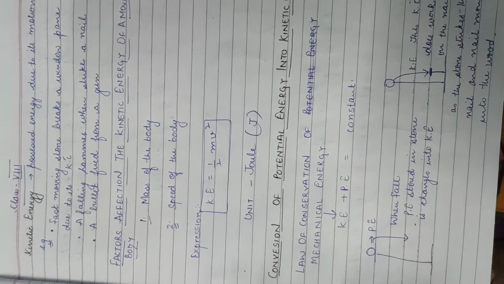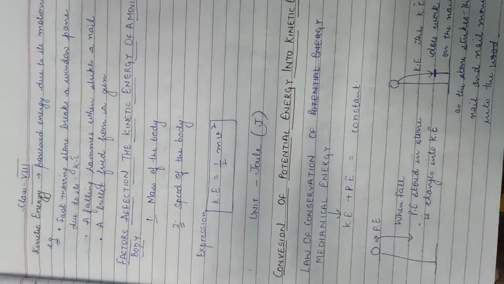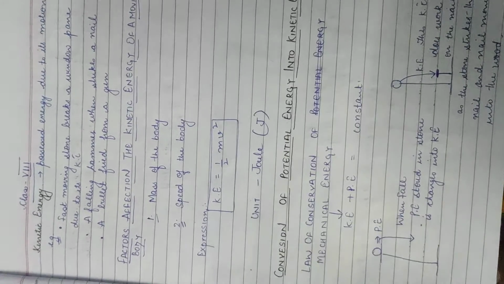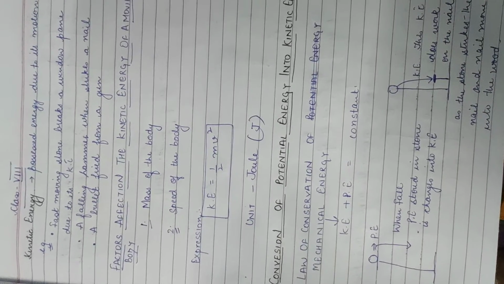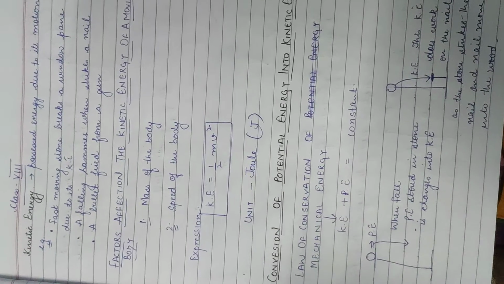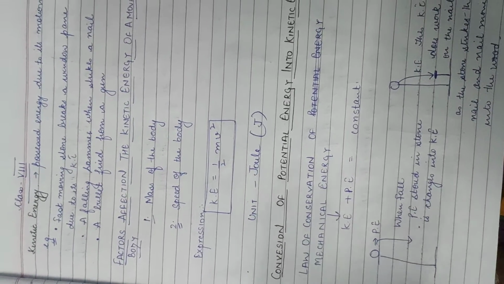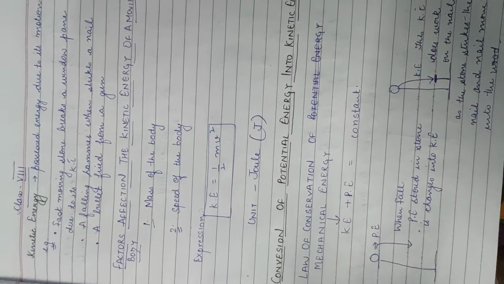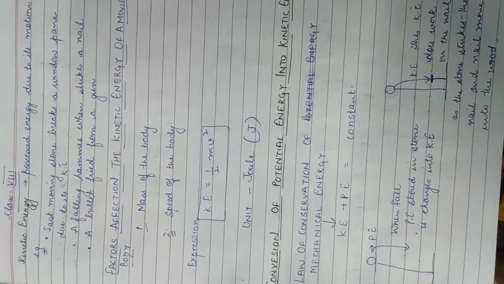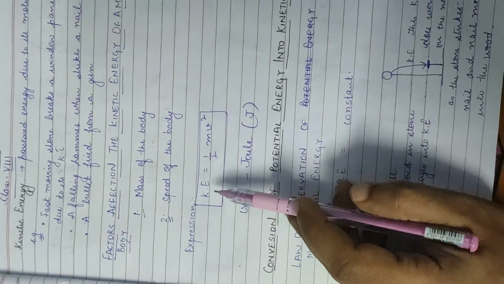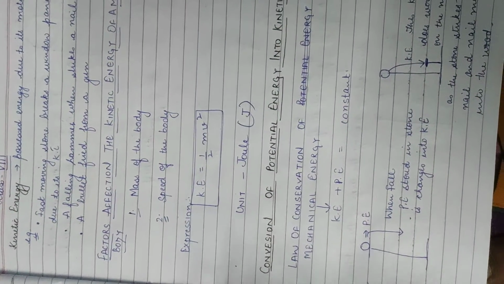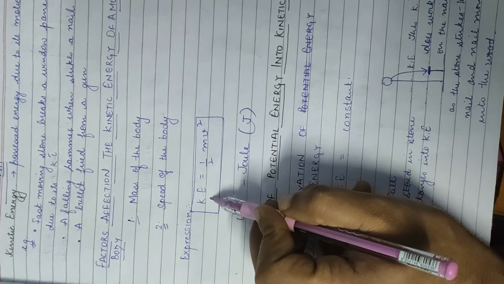You will see, greater the mass of the body, higher its kinetic energy. When you are using both the balls for playing cricket, the heavier ball will move with more kinetic energy, with higher kinetic energy. The next one is the speed of the body. More the speed of the body, more will be the kinetic energy. Fine. If a boy increases his speed of motion from 2 meter per second to 4 meter per second, kinetic energy will definitely increase. So motion will increase obviously. If we move our car faster, motion will be more.